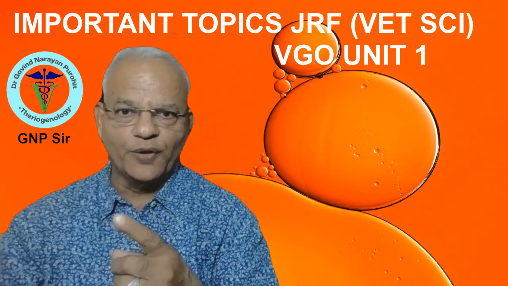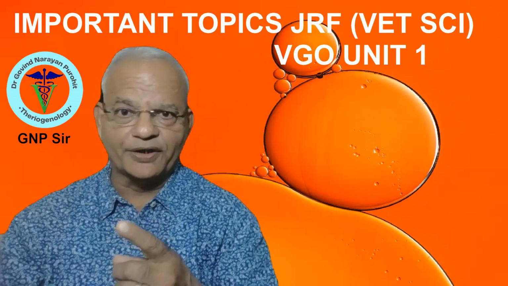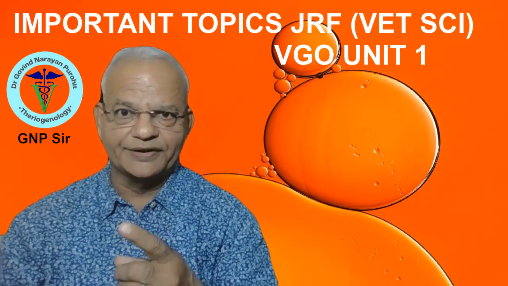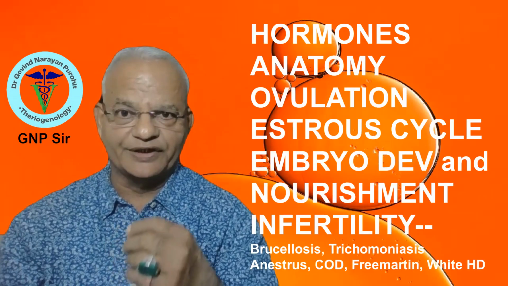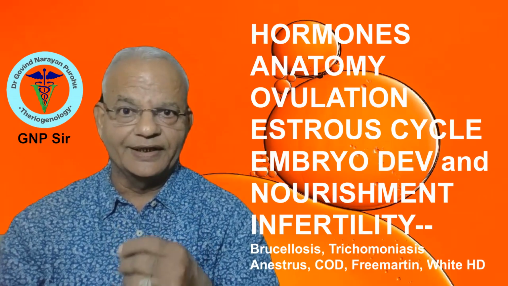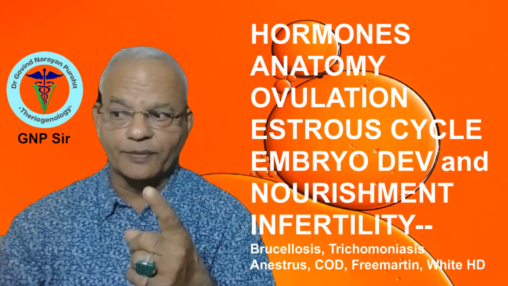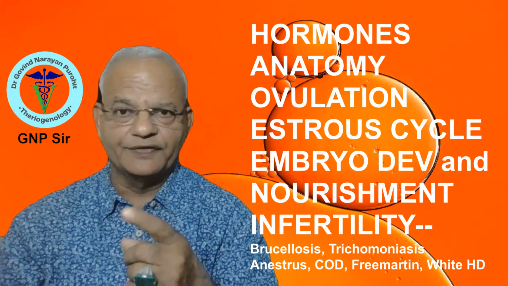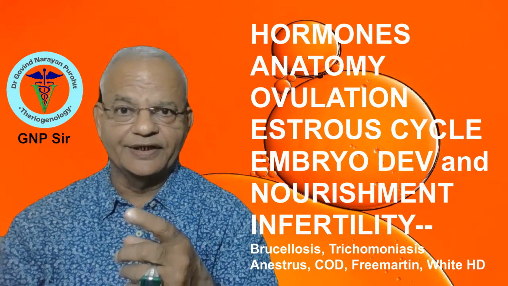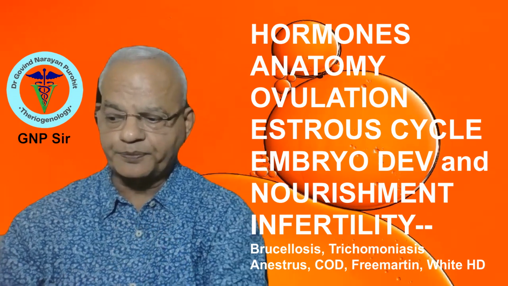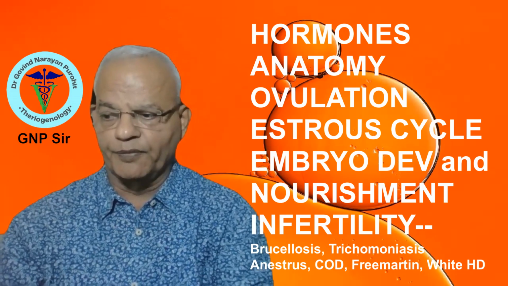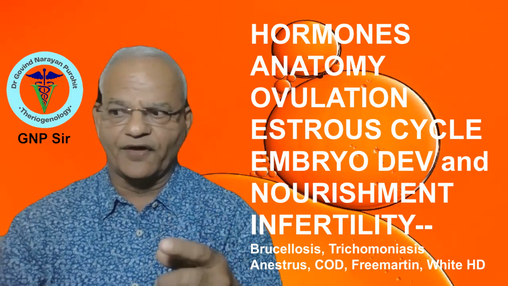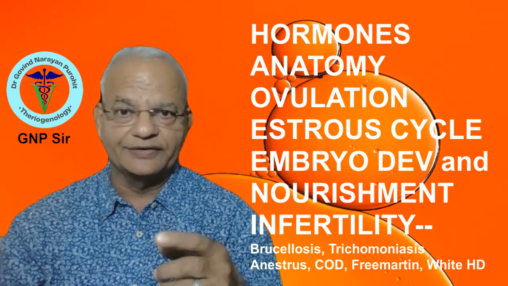In video one, the most important topic from which questions frequently arise is hormones. Number one is hormones, and the second topic is the anatomy and morphology of the genital structures.